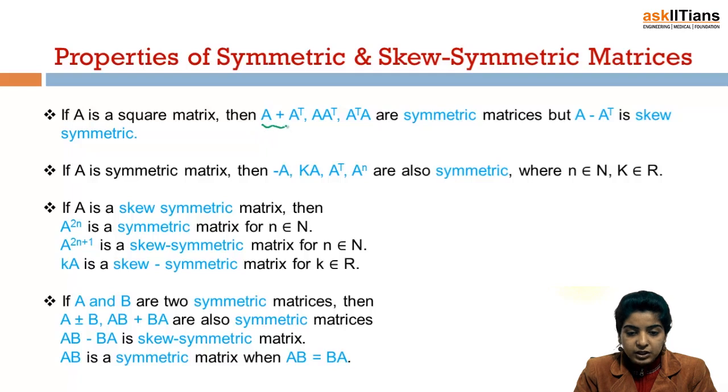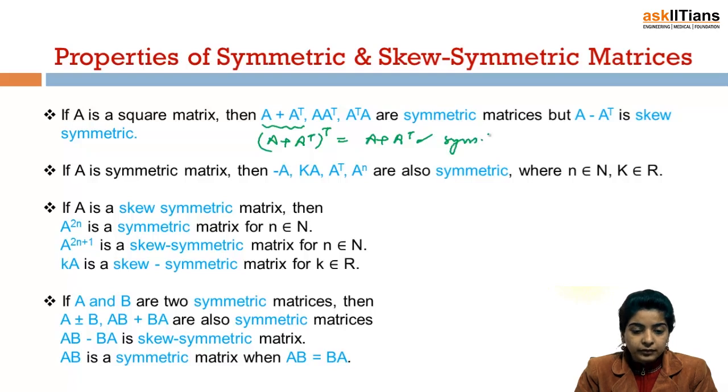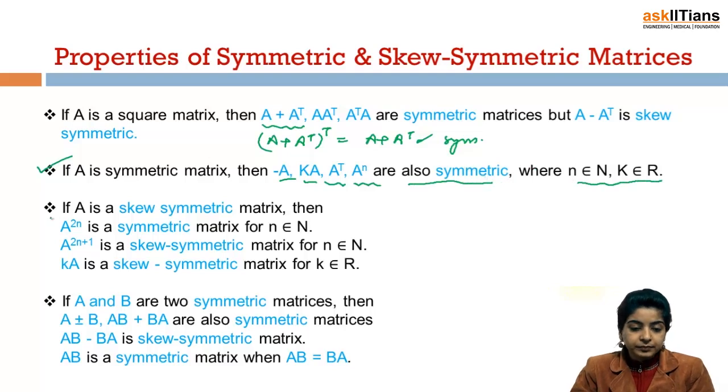Like if we need to prove that A plus A transpose is symmetric, then we can simply find the transpose of A plus A transpose. And if we get that equal to A plus A transpose, then it will be symmetric, right? Next, if A is a symmetric matrix, then minus A, kA, A transpose, or A raised to n are all symmetric, where n belongs to the set of natural numbers and k belongs to the set of real numbers, right? This is also quite simple. This can be proved on similar lines.